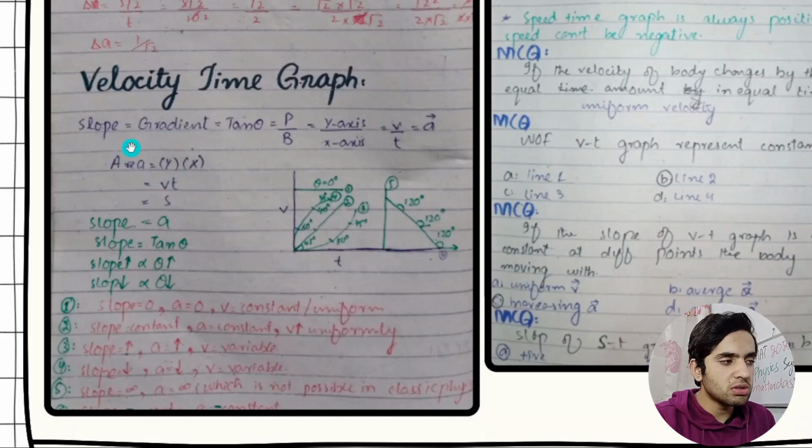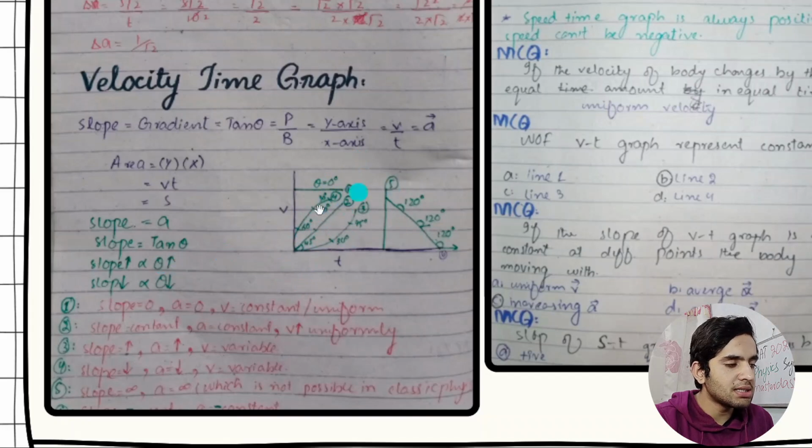Okay, velocity time graph. You need to know the slope. Slope is what? Perpendicular by base, y-axis divided by x-axis. That's very basic. You would probably have studied it in your secondary and high school. V by t is equal to alpha. And this is velocity, perpendicular, and base is time. V by t, the slope, will be acceleration. So all these things are acceleration.